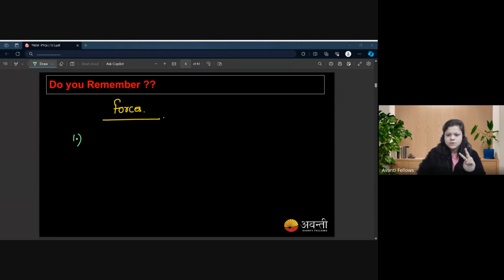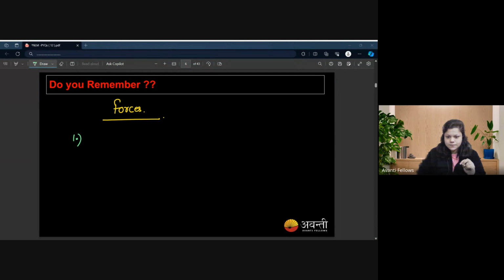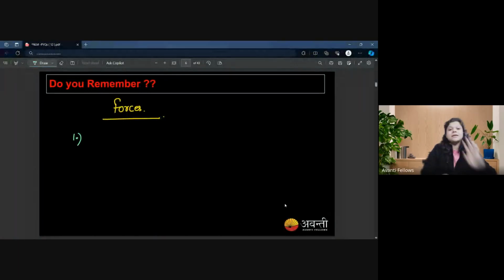Give me two forces. Give me the names of two forces. Gravitational force. No, Harshita, not you. Namrata. Gravitational force, tension force, normal force, that's it, Namrata. Very good. Gravitational force. And the second one that she said is tension. Very nice.